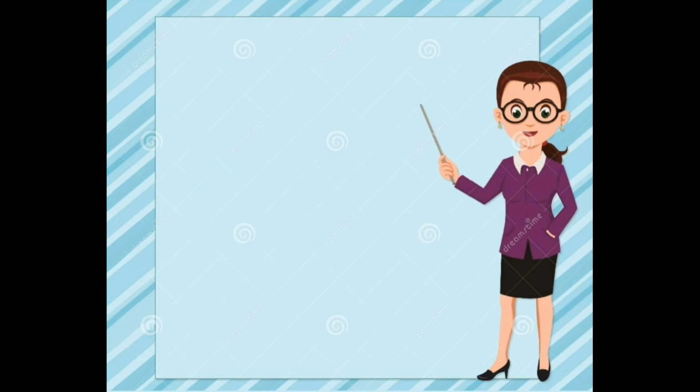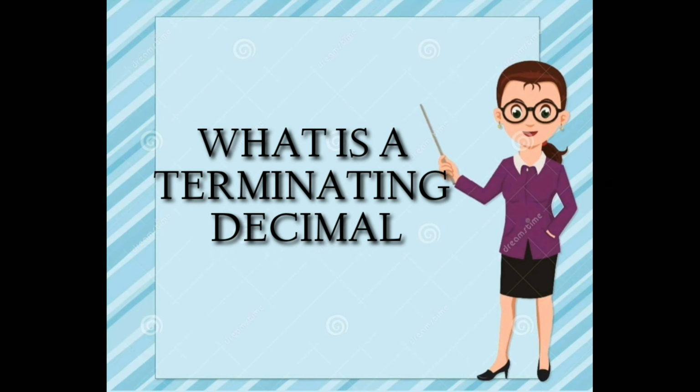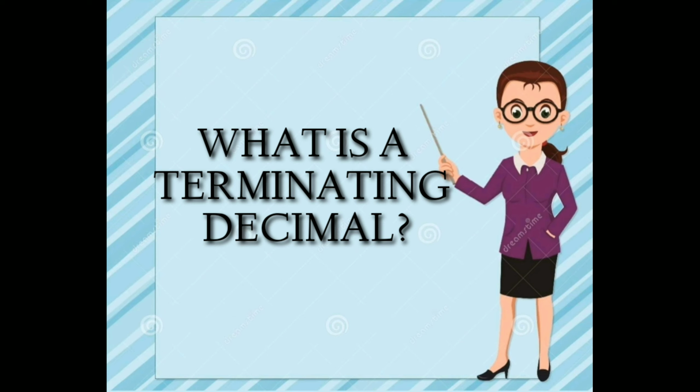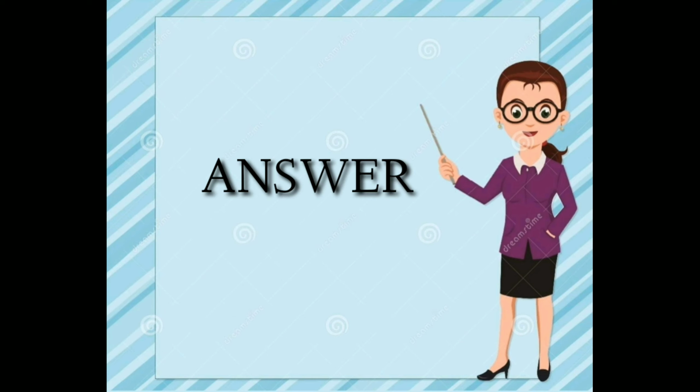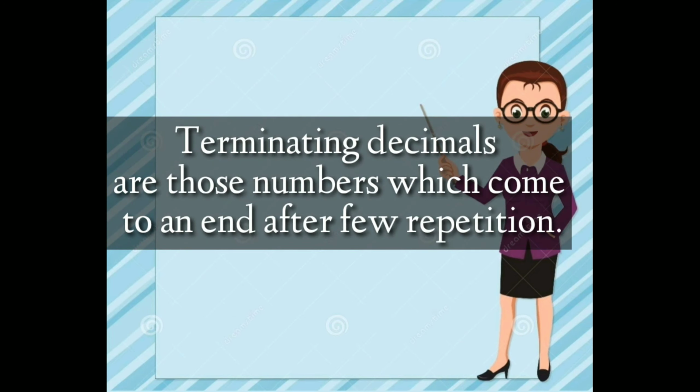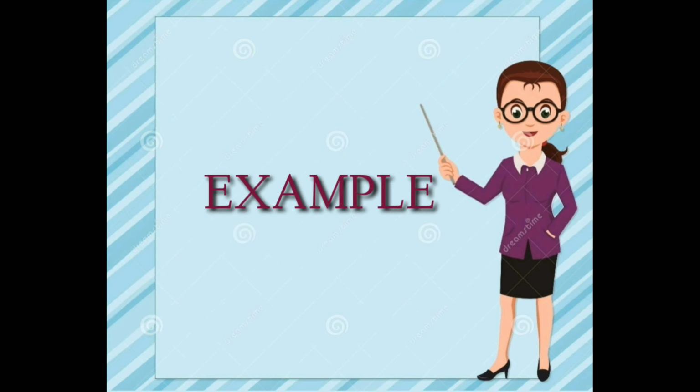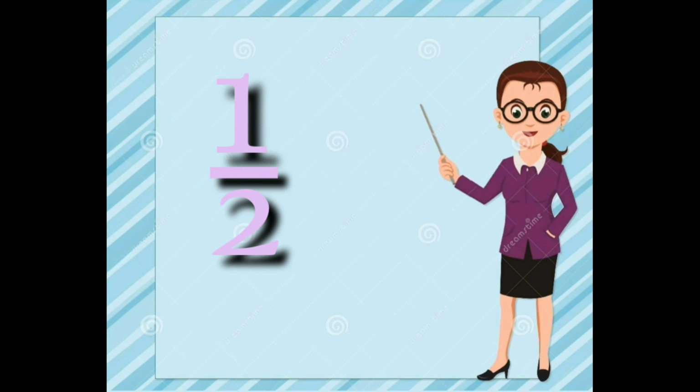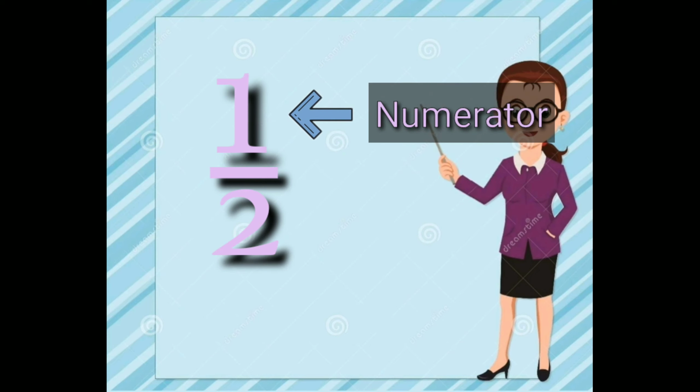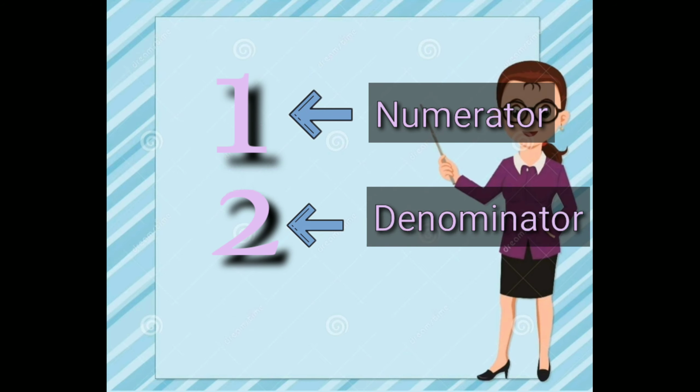Before going on, let me ask you, what is a terminating decimal? To answer the question, terminating decimals are those numbers which come to an end after a few repetitions. For example, we can express 1/2 as a decimal by dividing the numerator by the denominator.